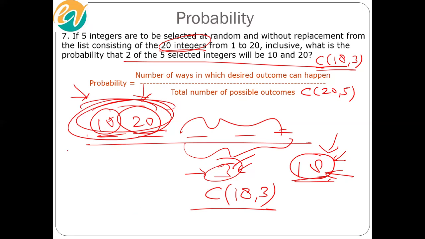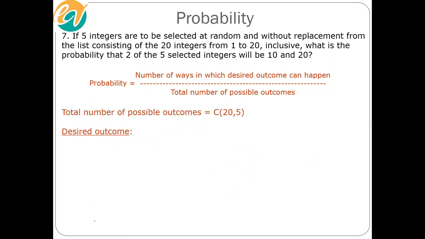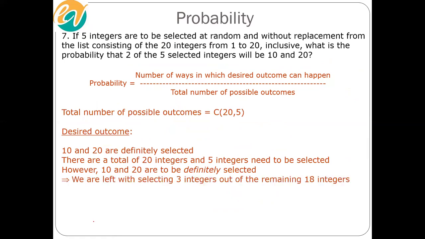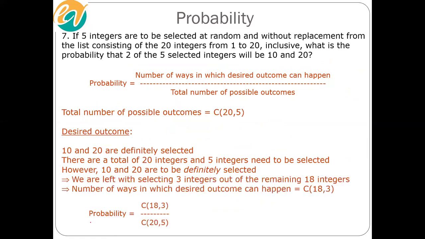And what is the desired outcome? Total number of 5 integers which have 10 and 20 definitely appearing in them. 18C3 is the number of ways in which desired outcome can happen, and 20C5 is the total number of possible outcomes. So if you do the calculation, the answer would be 1 by 19.